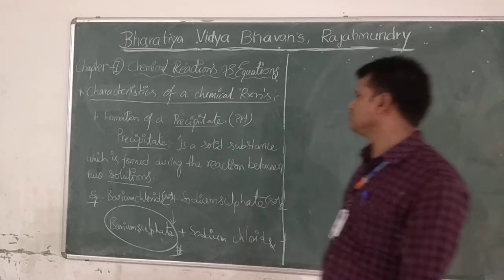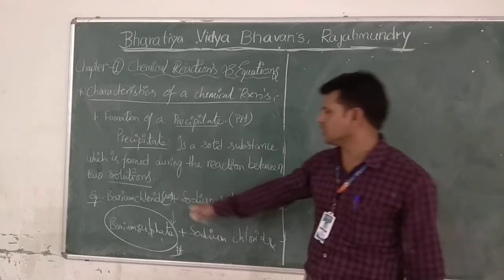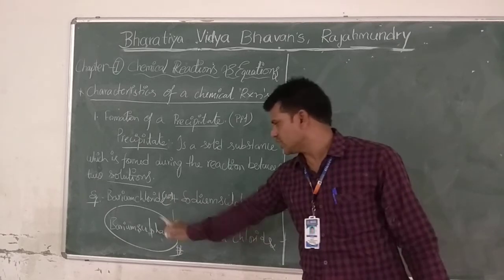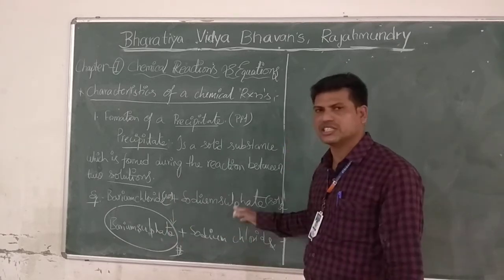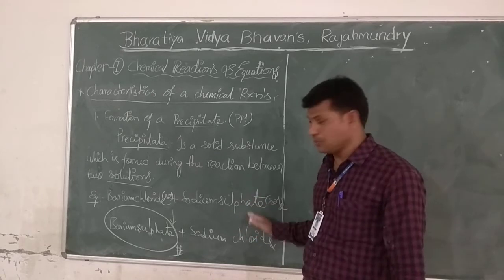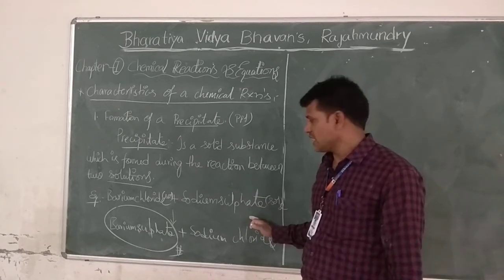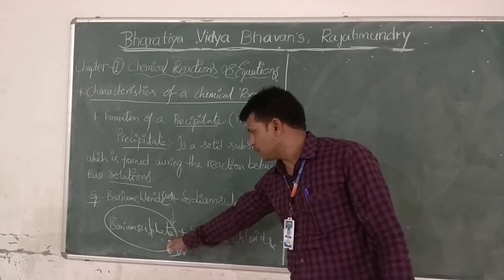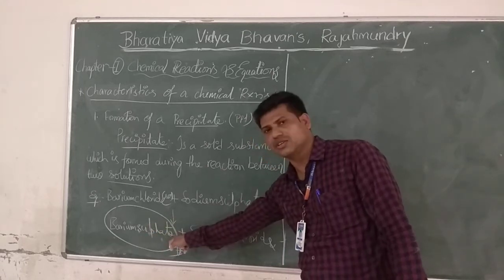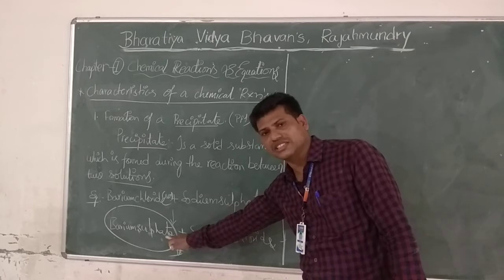Substance which is formed during the reaction between two solutions, so that barium chloride plus sodium sulfate gives rise to barium sulfate plus sodium chloride. This is one type of chemical reaction only. This is especially a precipitation reaction. Why? Because precipitate will form here. The precipitate is barium sulfate only. This is very important.